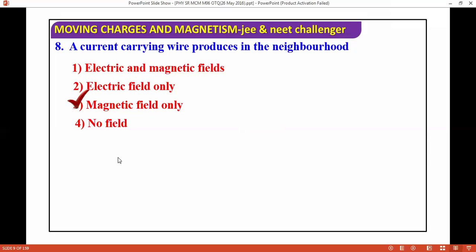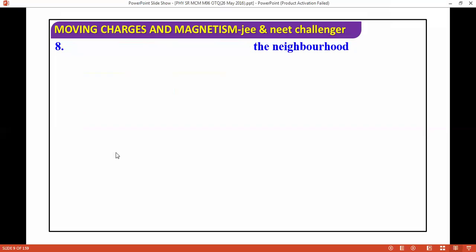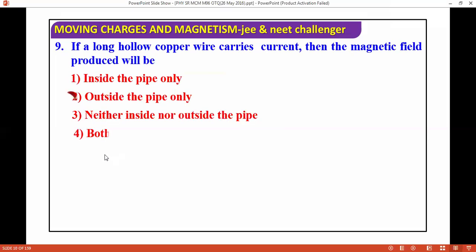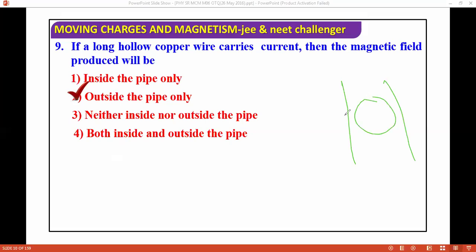Next question: if a long hollow copper wire carries current, then the magnetic field produced will be inside the pipe only, outside the pipe only, neither inside nor outside, or both inside and outside. The answer is outside the pipe only, because in this case the wire is hollow.